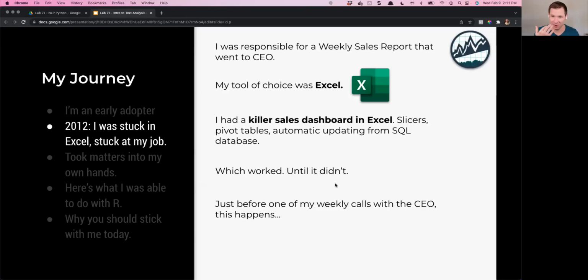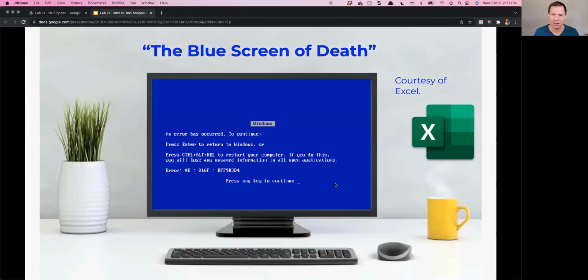So get this, follow me. Just before I get on one of my weekly sales calls with my CEO, this happens. Have you ever seen this? If you're working in Excel, have you seen this before? All right, I'm seeing some yeses, some laugh out louds. This is called the blue screen of death, also abbreviated BSOD.